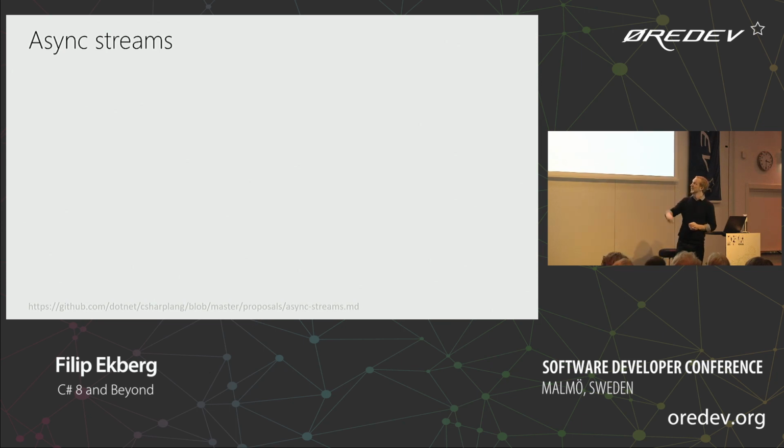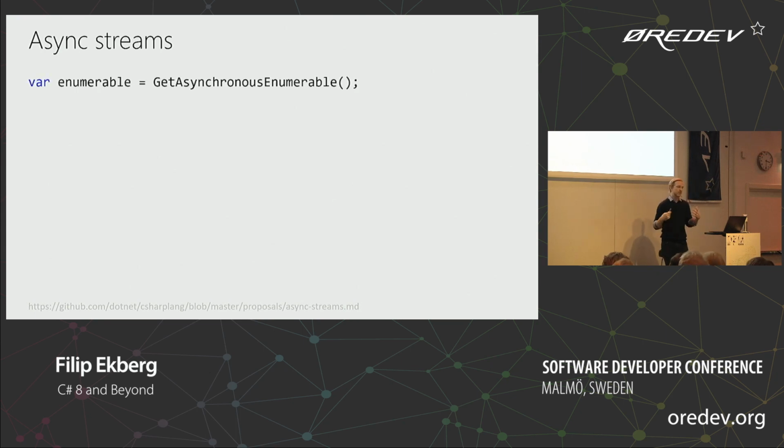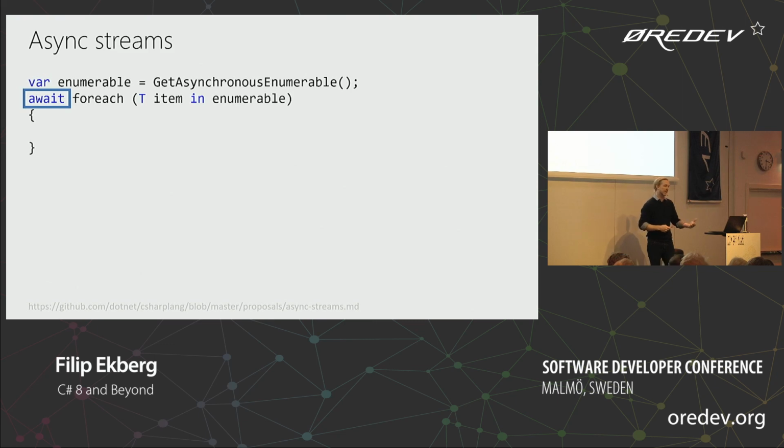All right, so what async streams means is that it's a way for us to do asynchronous enumerables. So imagine that we are retrieving a collection of data, and each item is going to be passed to us in an asynchronous manner, right? So we don't have all the data available to us from the start. What they potentially will introduce here is that we can now use the await keyword with our foreach loop. So we just append the await keyword at the front of foreach, and it'll just await the next item in the queue, right?